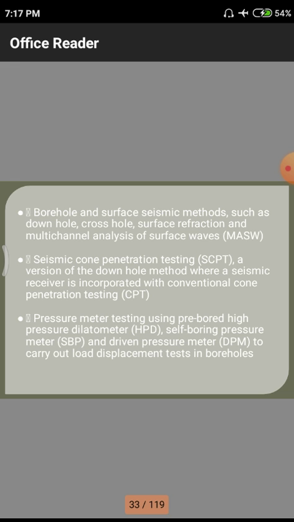If the density is very less, the waves will flow easily and reach a certain point in a shorter span of time, so these seismic methods are used for the calculation of the density parameters of the soils. Next, we have downhole methods and crosshole methods.